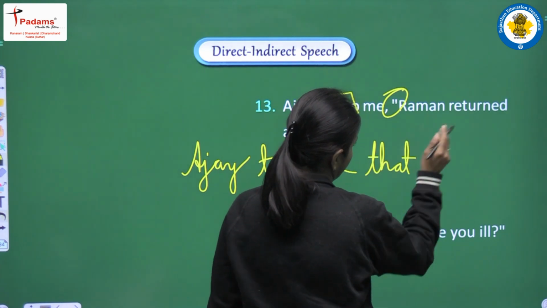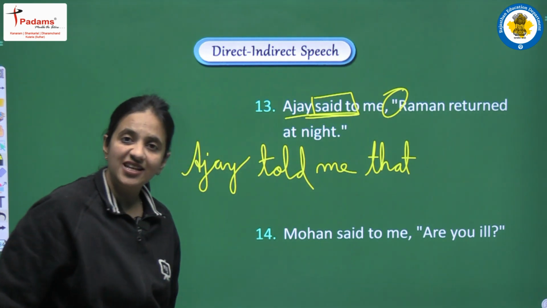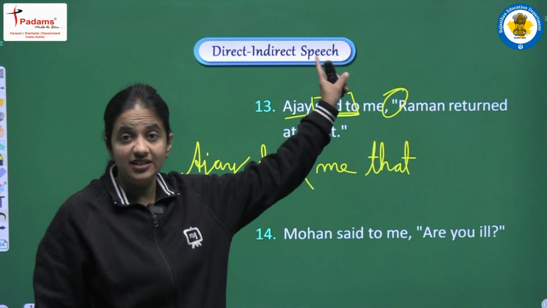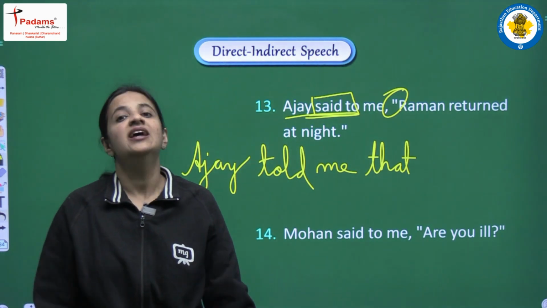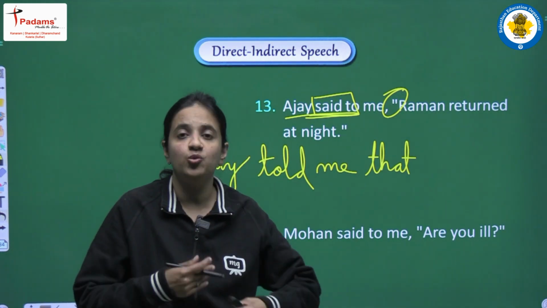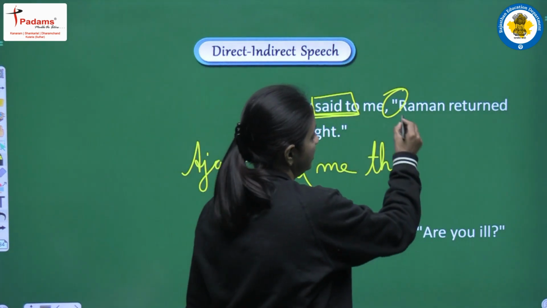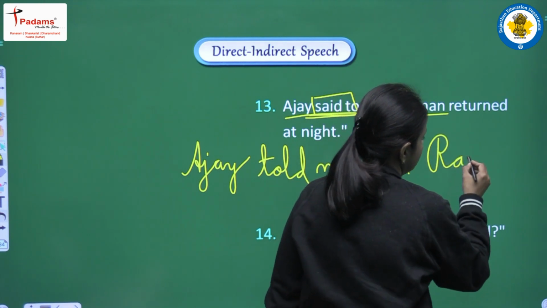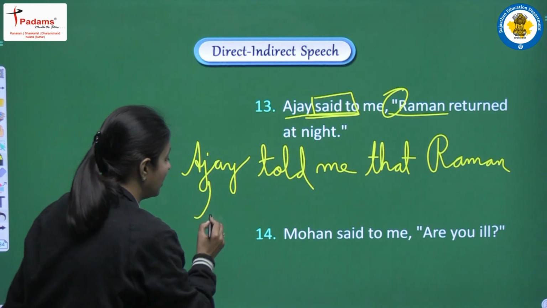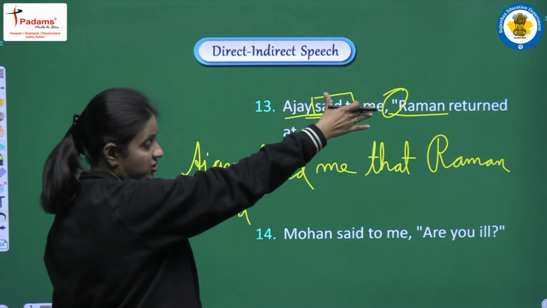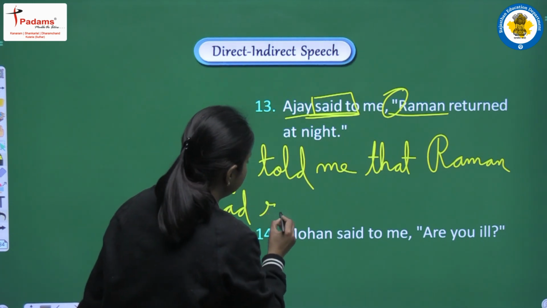Now focus on the reported speech, that is Raman returned at night. Said to means past tense. So yes, we have to do the changes in the tense. We are having returned, that is past simple tense, and past simple tense will be converted into past perfect tense. So Raman we will write as it is, it's a noun, so no change in the noun. Raman returned will be had returned. Why? Because past simple will be converted into past perfect. Had returned.